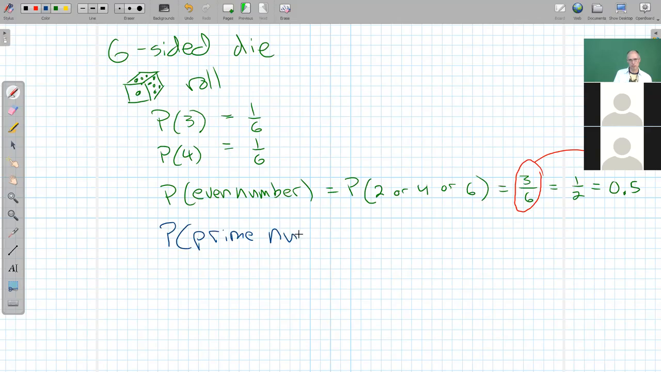Let you guys think about that for a minute. See if you can come up with a number for me. What is the probability on a 6-sided dice of rolling a prime number?